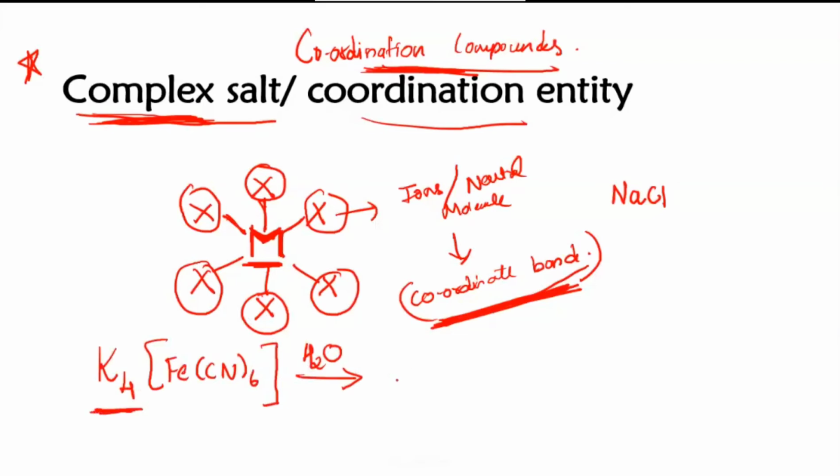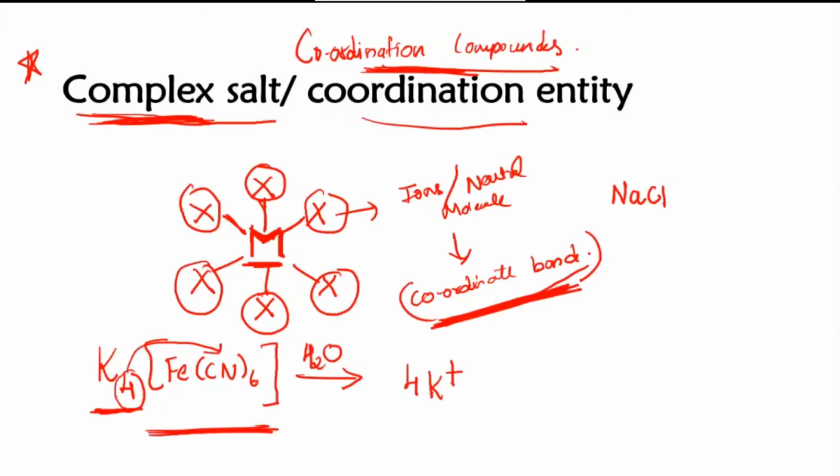Okay, that means when you dissolve this in the water, it will give you 4 K plus ion. And this 4, how has it come, students? This is basically the charge of this particular entity. You can see it in the square bracket. This 4 has come from that square bracket only. So that square bracket is carrying 4 minus charge.